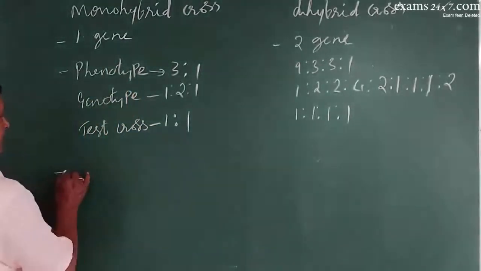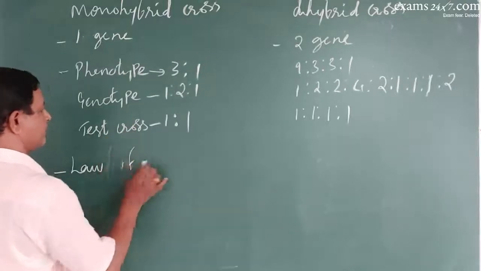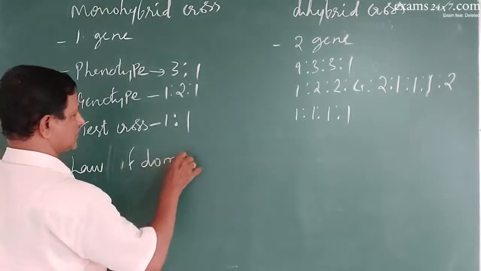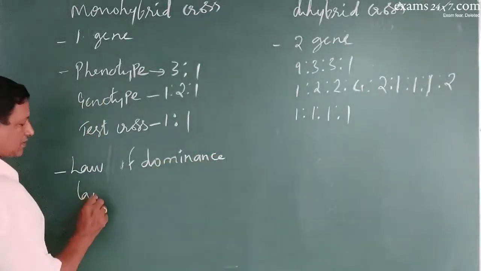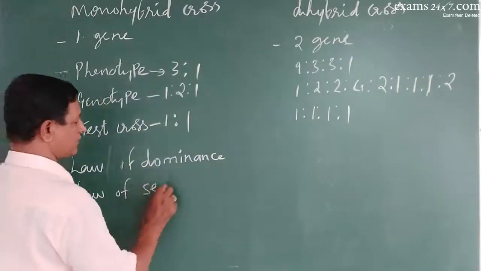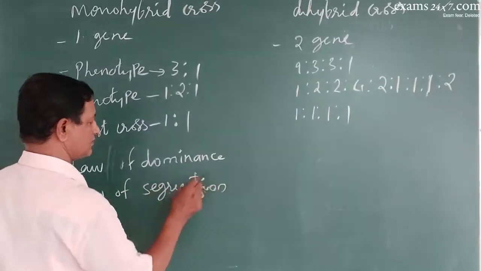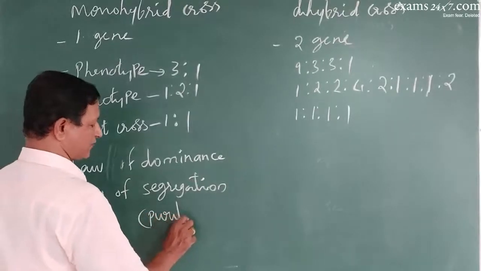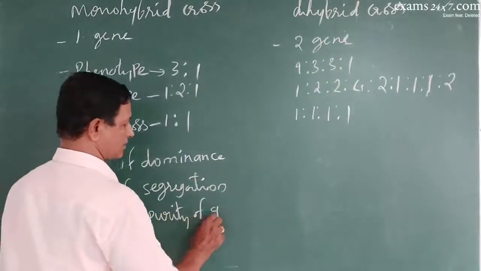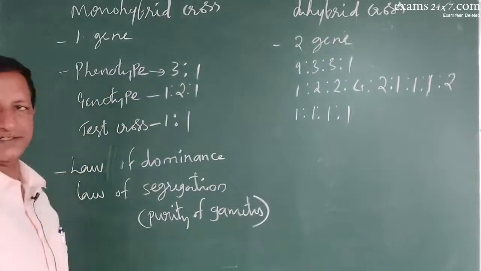So here he proposed the law of dominance and the law of segregation, which is also called the law of purity of gametes.